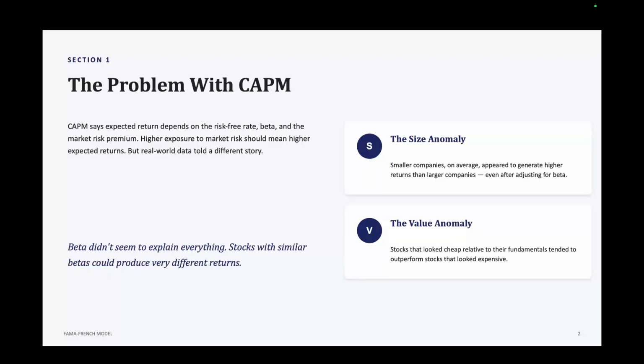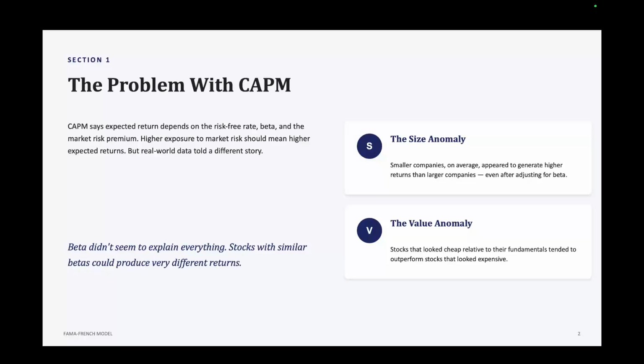So let's quickly recap the CAPM. The capital asset pricing model says that the expected return of an asset depends on the risk-free rate, its beta, and the market risk premium. In other words, higher exposure to market risk should mean higher expected returns. The problem is that when researchers started looking at actual stock market data, they found something different. Beta didn't seem to explain everything. Stocks with similar betas could produce very different returns.